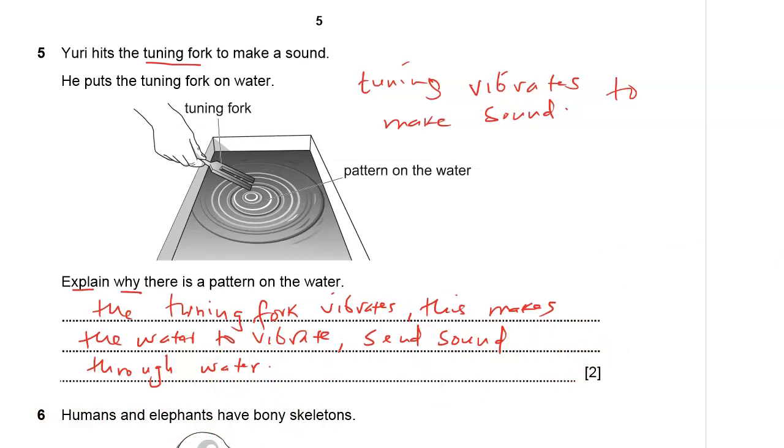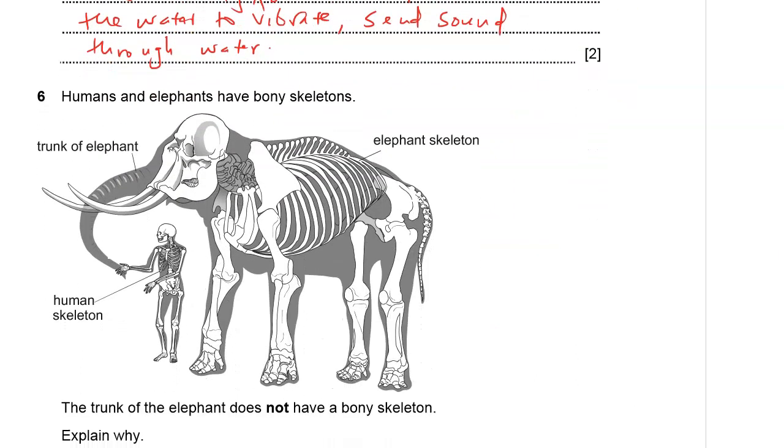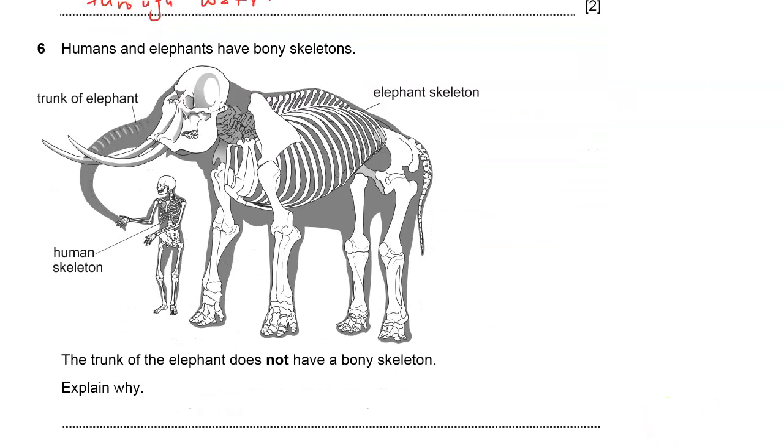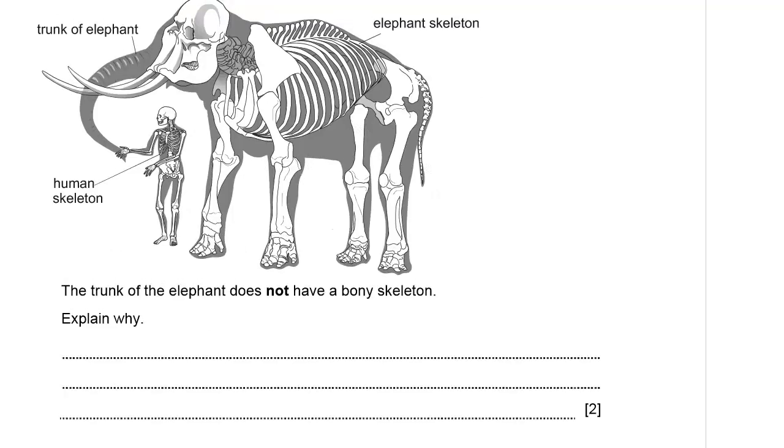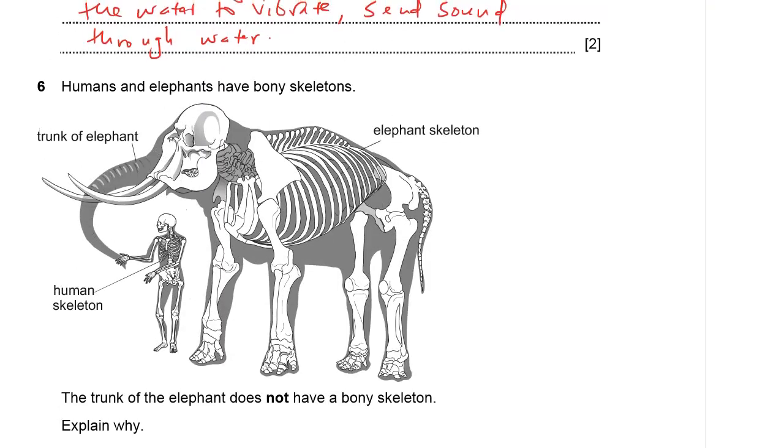Question number 6 is right here. Humans and elephants have only bony skeletons.